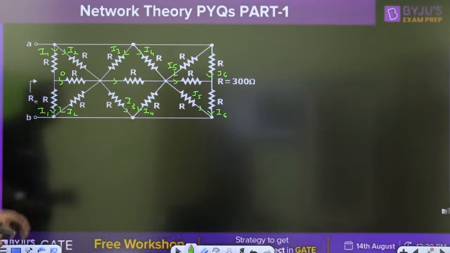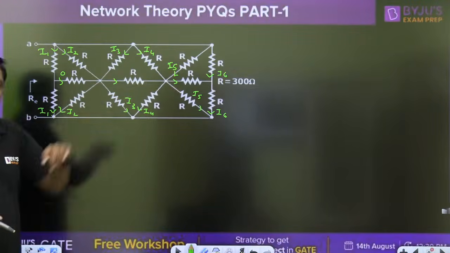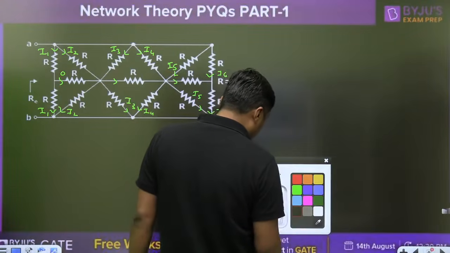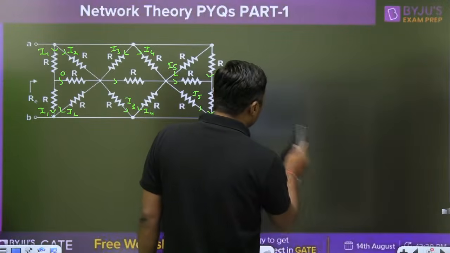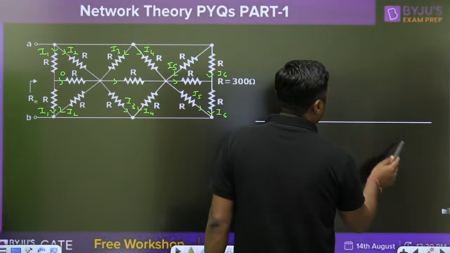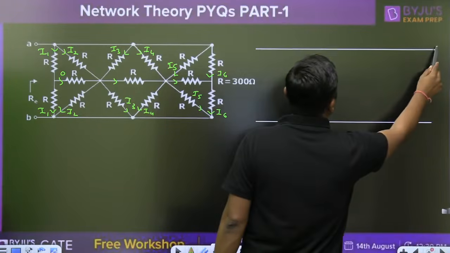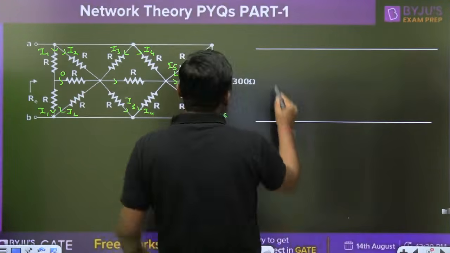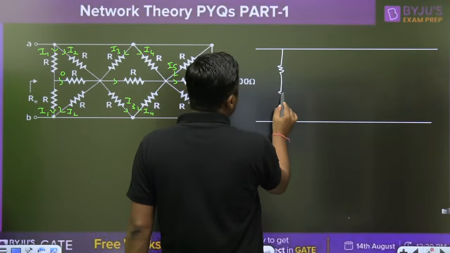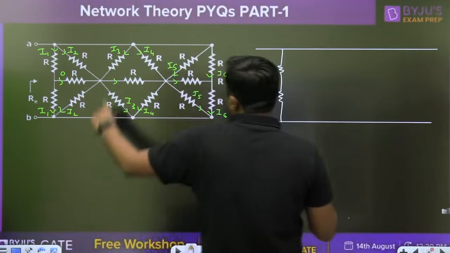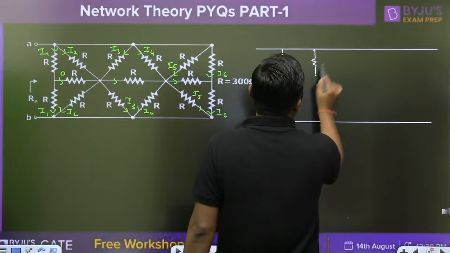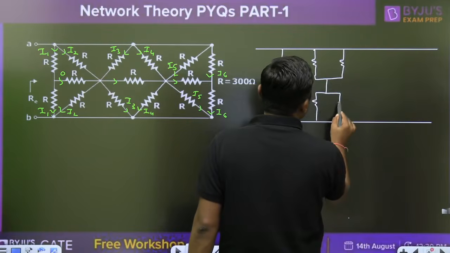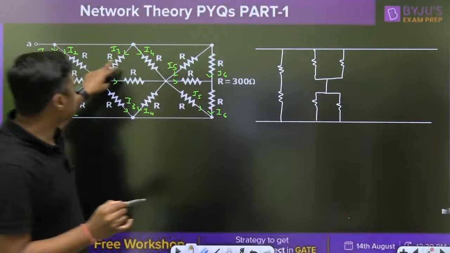When the current through this branch is 0, we can remove this branch. New students, please try to understand this concept. When we remove this branch, what is the equivalent diagram for this one? This is R, R. We can remove this branch, so these are in parallel.